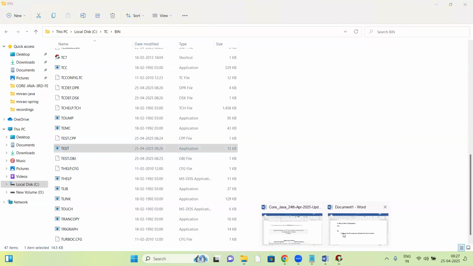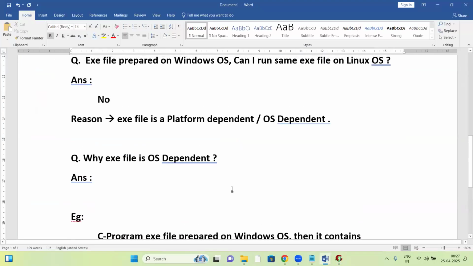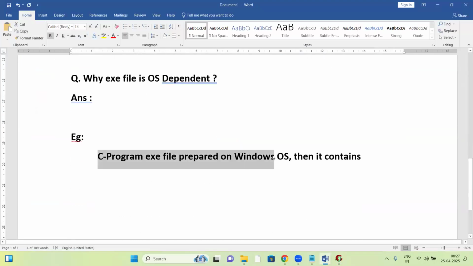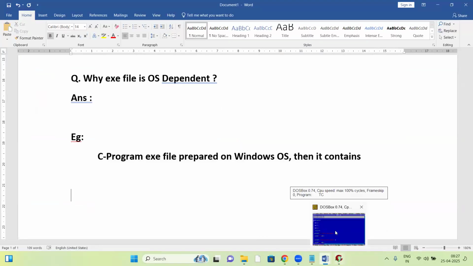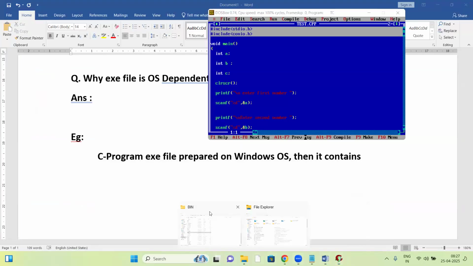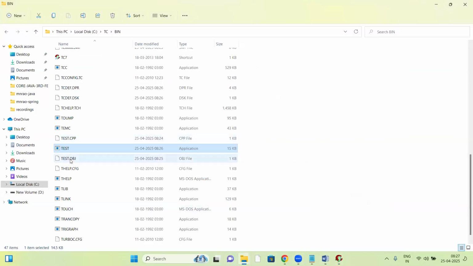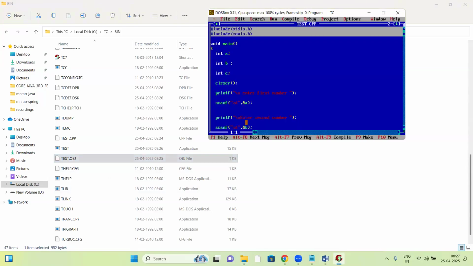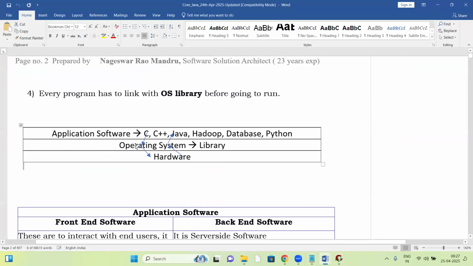Now let us see how this exe file is generated. The C compiler takes the binary code for your C program, the test.obj file, then the binary code for the C library, and also the binary code for the OS library.